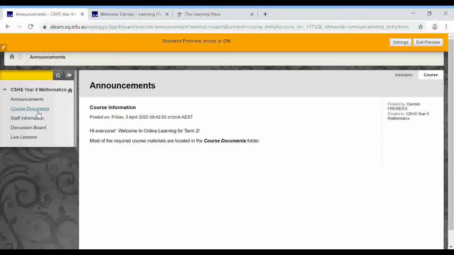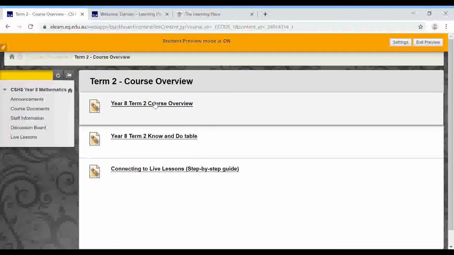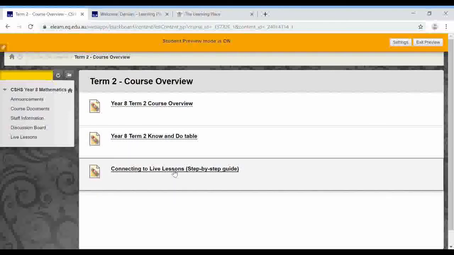All of our documents, all of the important resources, etc., will be posted here in the course documents. If I click into there, you'll notice that these are all folders. The first folder says course overview. If I go into that folder, you'll notice we have the actual course overview, which has been stepped out and shows you what we are going to cover in each lesson for this term. 3 lessons a week, as we have always done. There's also the know and do table, and a third document which you can download, called Connecting to Live Lessons.